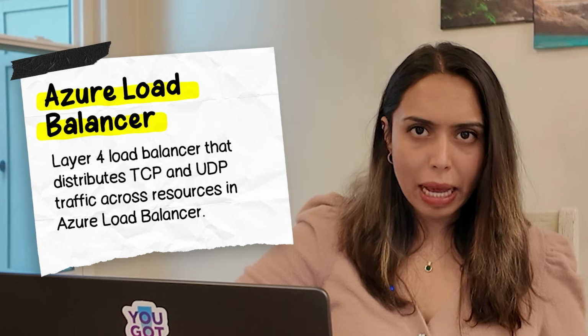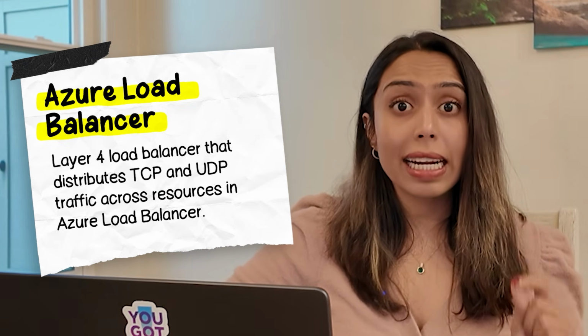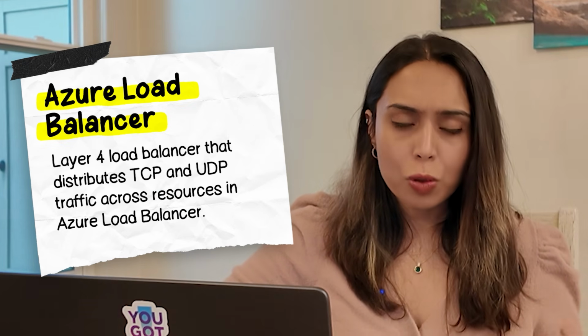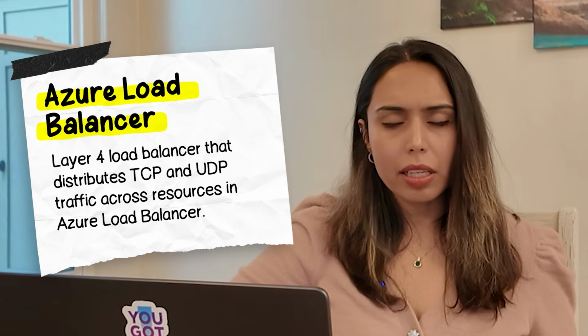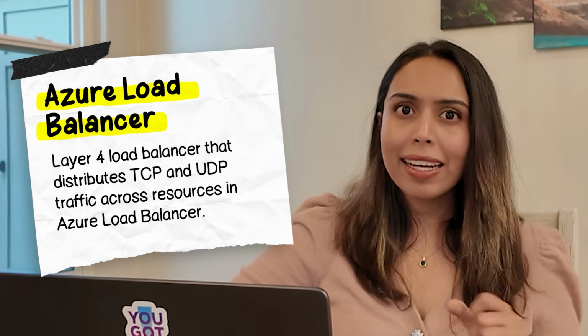This comes up in almost every Azure interview. There are 4 options and they are not interchangeable. Azure has a few different load balancing services, and the key difference is where they operate in the networking stack. First is Azure Load Balancer. This works at layer 4, the transport layer. It handles TCP and UDP traffic, so it's fast and simple, but it doesn't understand HTTP and application logic.